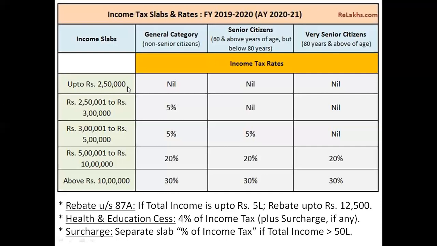Up to 2,50,000, what is written over here? Nil. So he is not supposed to pay any kind of tax up to the income of rupees 2,50,000. From 2,50,001 to 3 lakh rupees, that is the range of 50,000, how much tax do we have to pay? 5%. From 3 lakh 1 to 5 lakh, how much tax do we have to pay? 5%.